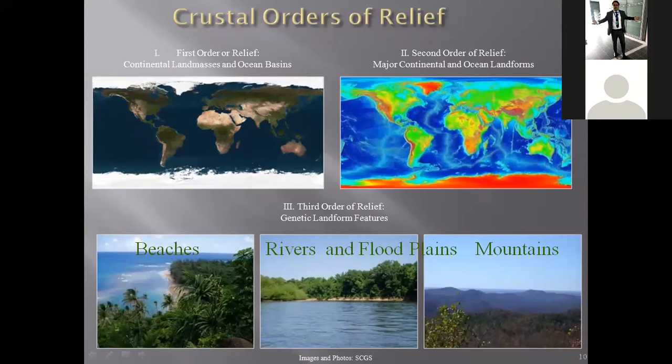And in first order, you can see very large scale. We have the continental land masses and ocean basins, like all the ocean basins and the continents. These are the continental plates. The yellowish and greenish areas and the bluish areas are the oceanic basins. However, if you see this one, you can still see the mid-oceanic ridges.